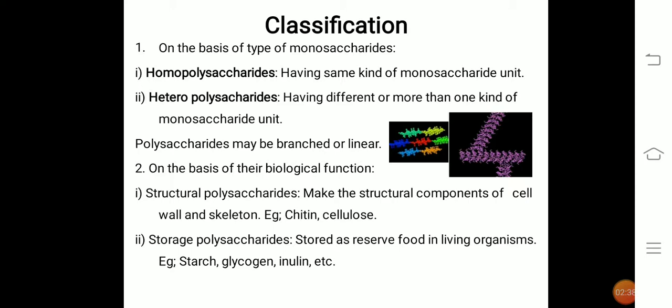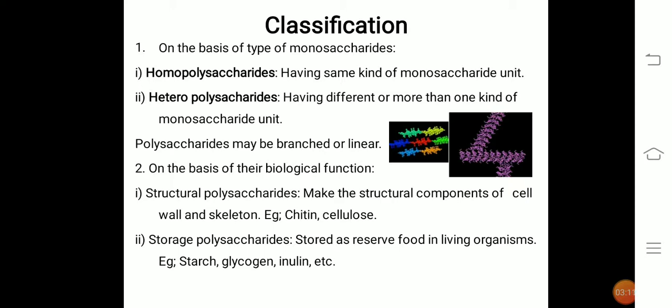Homopolysaccharides have the same kind of monosaccharide unit, for example beta D-glucose. Heteropolysaccharides have different, more than one kind of monosaccharide units, such as glucose, fructose, galactose and so on. Polysaccharides may be branched or linear as shown in the figure.